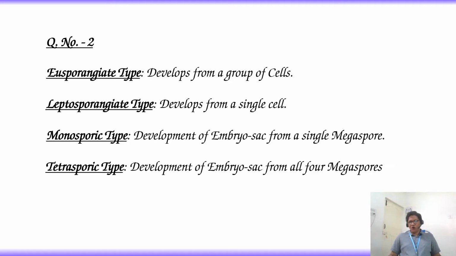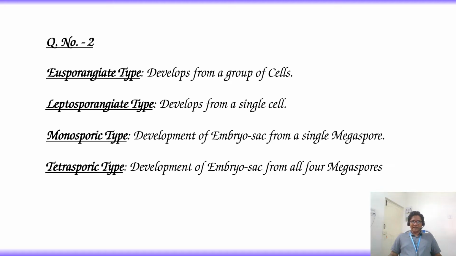So in these four options, eusporangiate and leptosporangiate represent the development of microsporangium. Monosporic and tetrasporic type, these two represent the development of embryo sac. So as per the question we need to consider development of microsporangium. That means monosporic and tetrasporic do not come under our options.